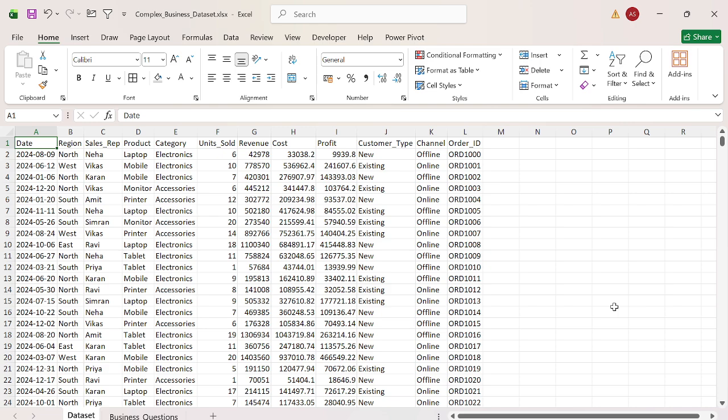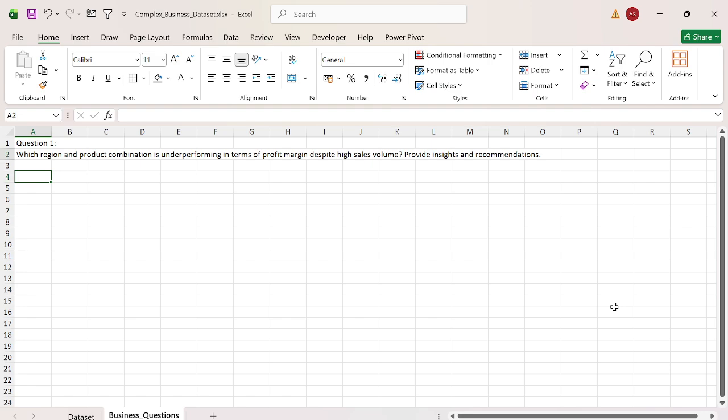For example, the question might be: show me the trend month on month, what is the sales trend, what is the revenue trend, and what is the profit trend. These are the normal questions. Making reports and summarizing this raw data is the simple thing. But when people go deep into the data, they extract more meaningful questions. Here I have one business question which I have prepared.